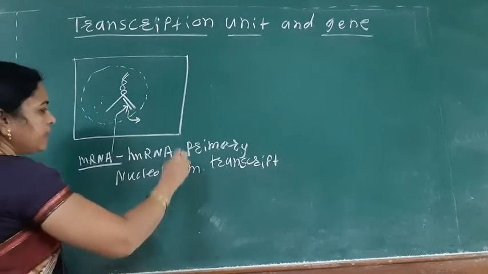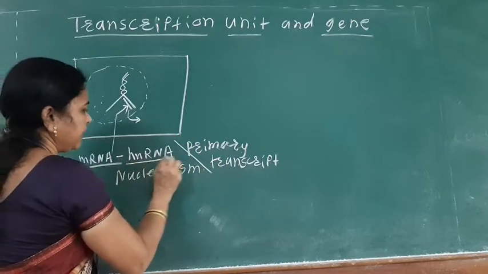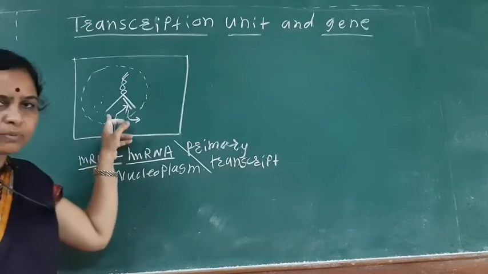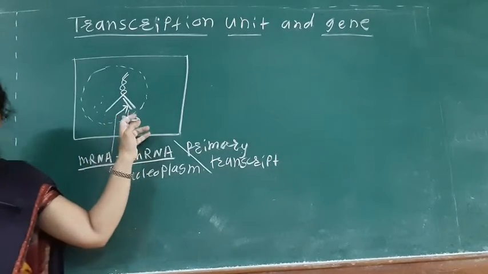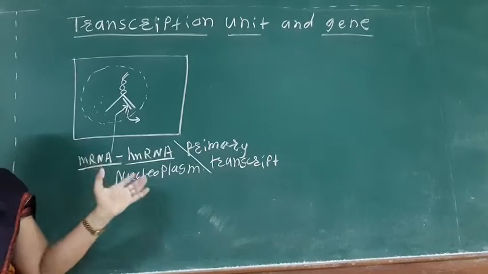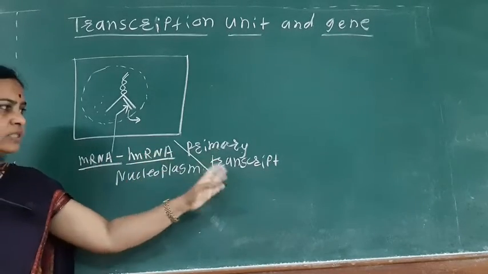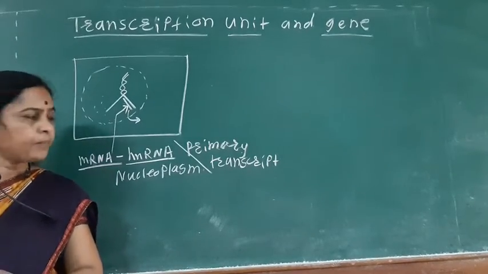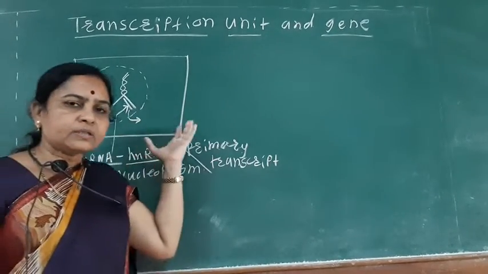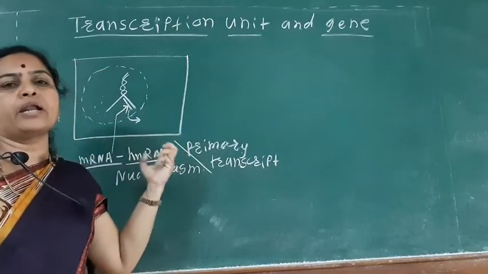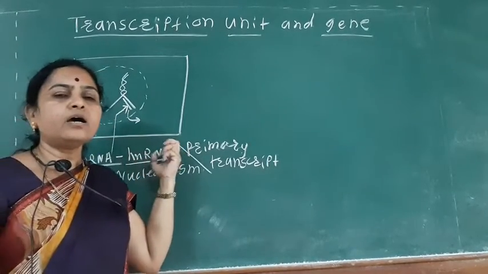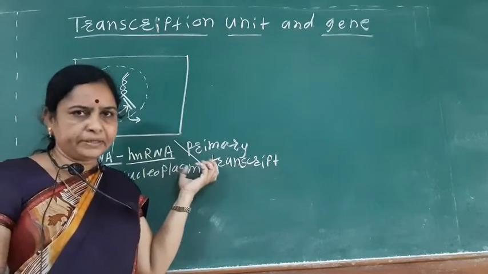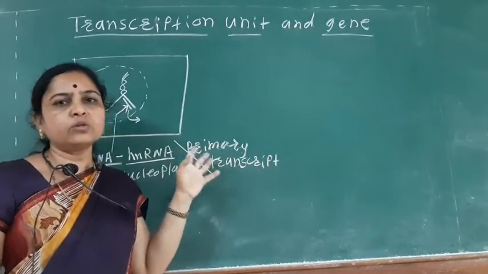Okay, so this hnRNA or primary transcript which is produced in the nucleoplasm is processed there, and during the processing the introns are removed, which are the non-coding region, while the exons are the coding region.